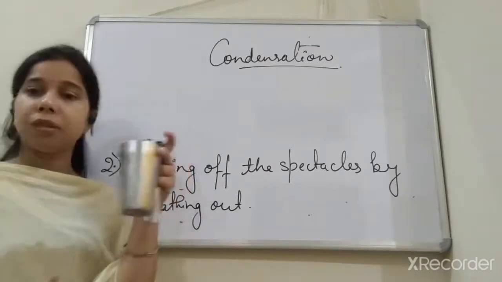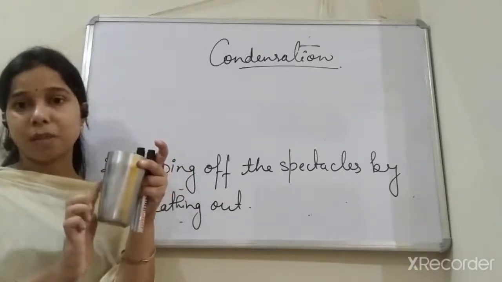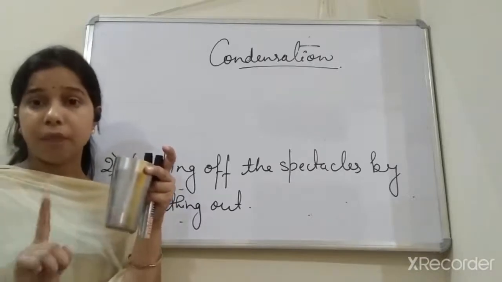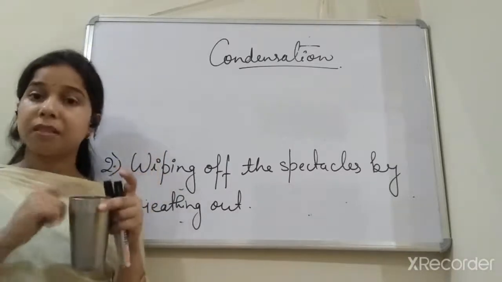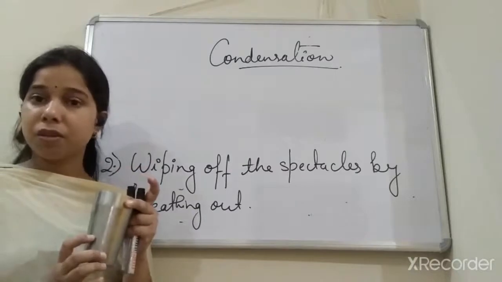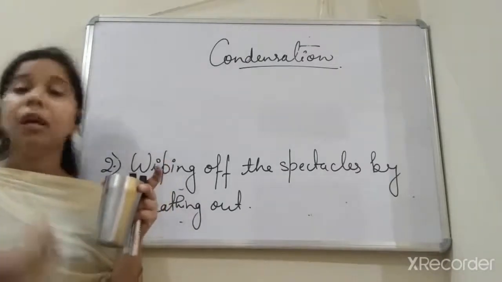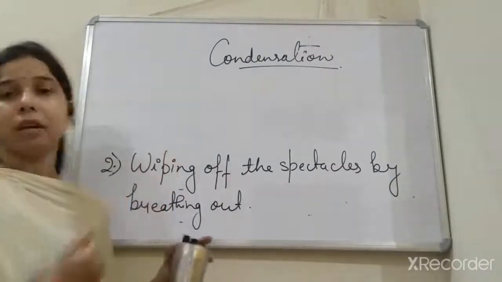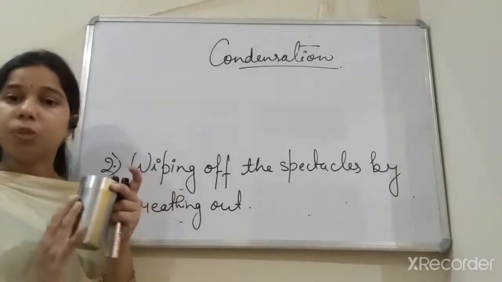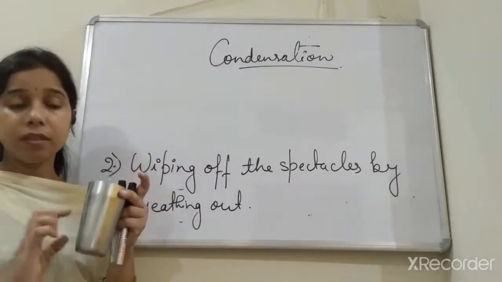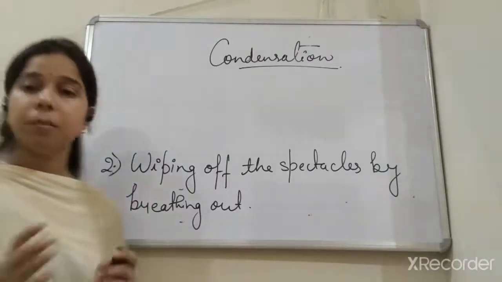So when I kept it on the table, at that time the water vapor which is present near the surface of this glass, as it comes in contact with the glass, the temperature is low. Why? Because it consists of ice. Due to which the temperature is low, this water vapor will get converted into water due to the condensation process. So the water vapor on the surface of this glass will get converted to water. The same thing happened with the bottle also.